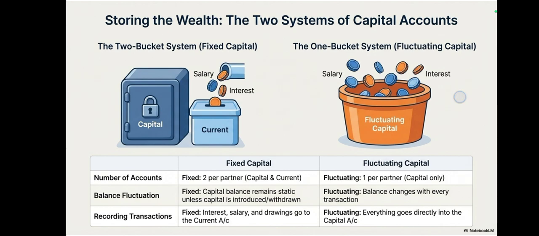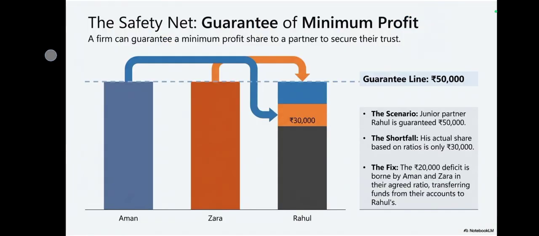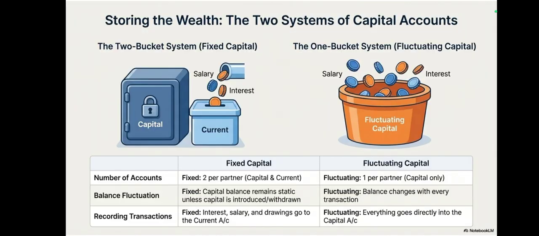Okay. What is the difference between them? In case of fixed capital, there are two accounts, I said, capital and current. So in capital account, only the amount of capital will be coming. It is mentioned below: you can see fixed capital balance remains static unless capital is introduced or withdrawn. Meaning only the capital which a new partner brings into the business, or the money withdrawn, goes into the capital account. Apart from that, interest, salary, drawings, all of this goes into the current account.